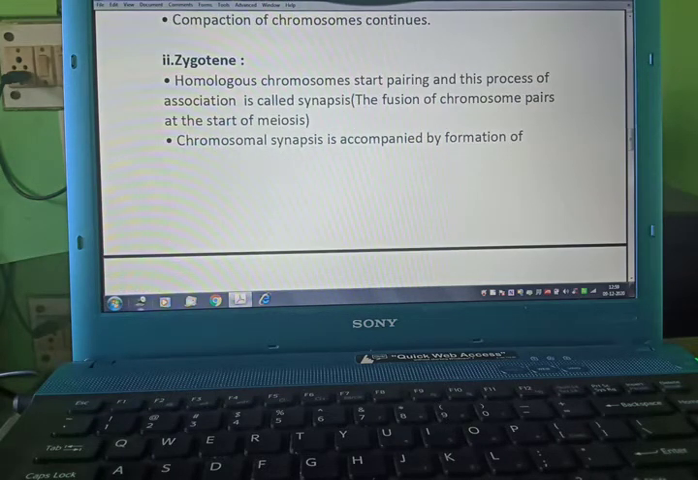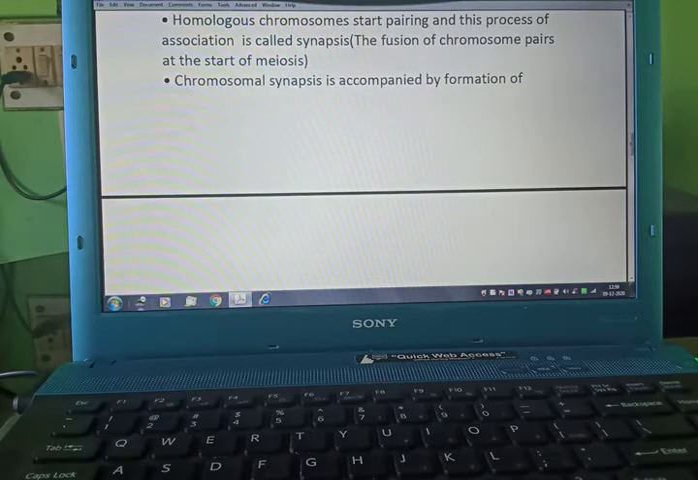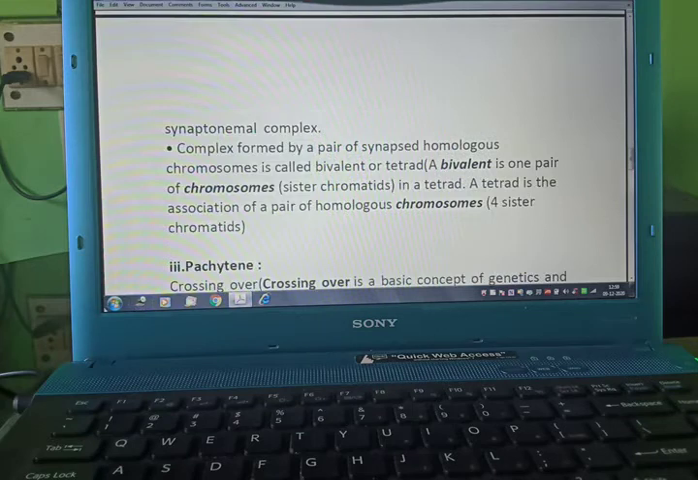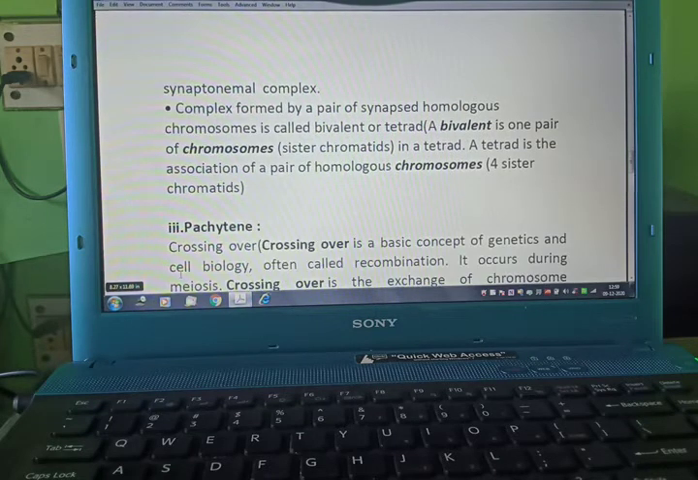Zygotene. Homologous chromosomes start pairing, and this process of association is called synapsis, meaning the fusion of chromosome pairs at the start of meiosis. Chromosomal synapsis is accompanied by the formation of the synaptonemal complex. The complex formed by a pair of synapsed homologous chromosomes is called a bivalent or tetrad.